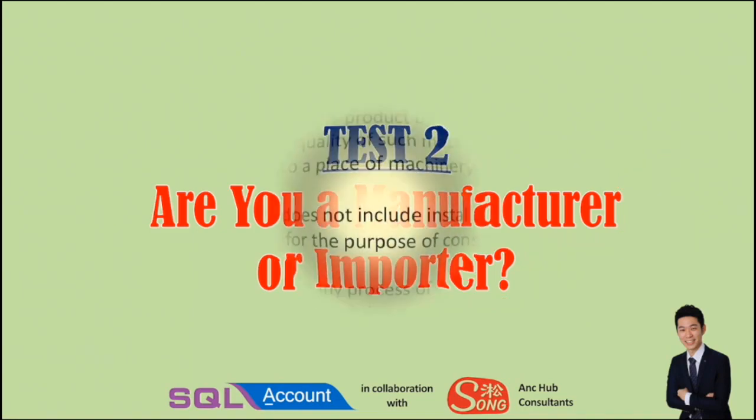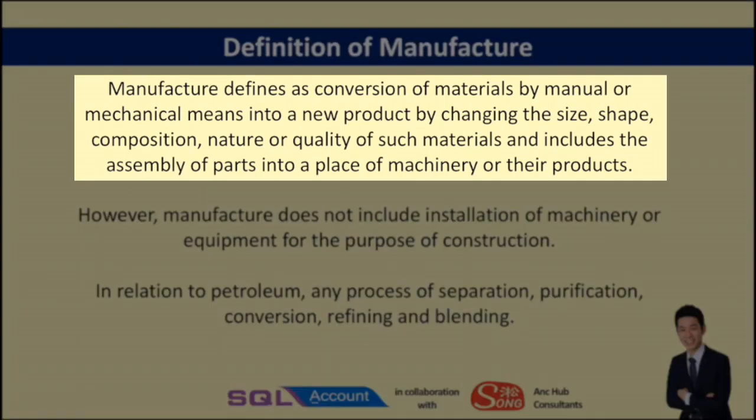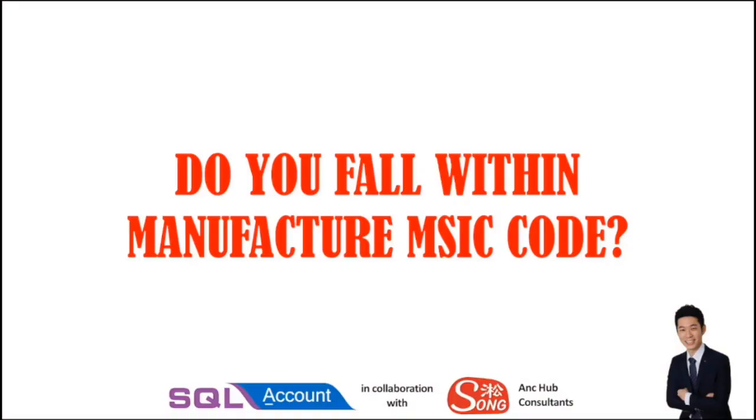Now, who is a manufacturer? Basically, if you look at the guideline of customs, it says a manufacturer is the one that converts their material, rightfully raw material, into a new form by changing the size, changing the composition, and changing the shape into a new finished good. If you have these processes, you will fall within manufacturer. How do we double confirm? We can always check our MSIC code.